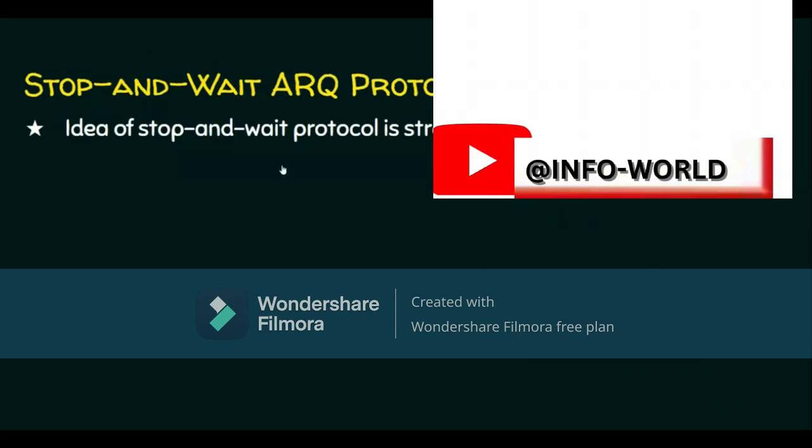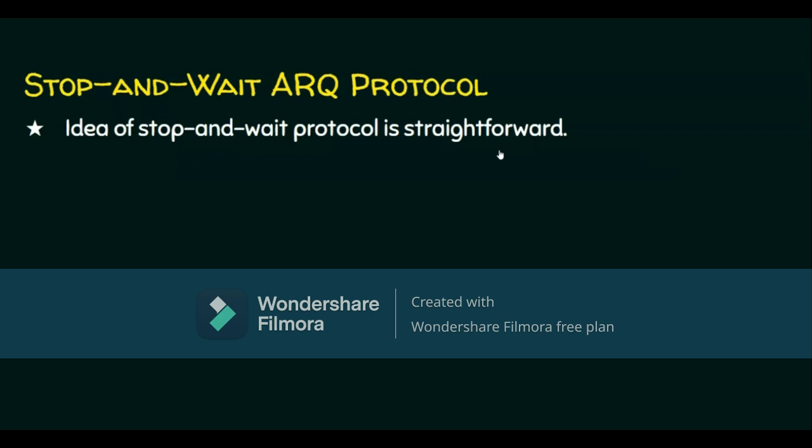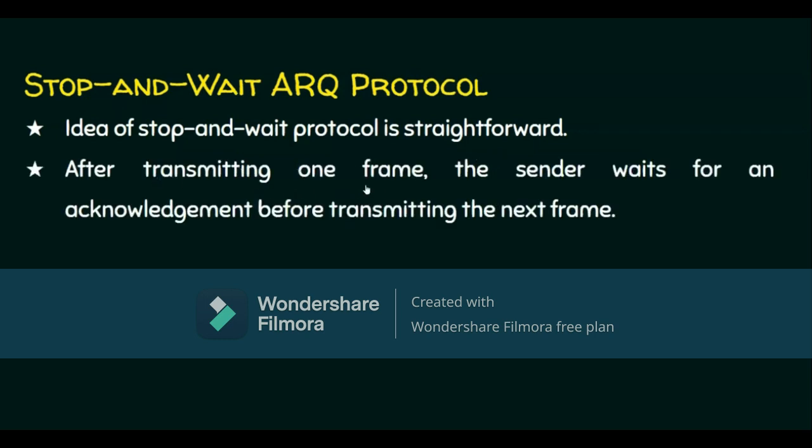It's a very simple protocol. So the idea of stop and wait protocol is very straightforward. After transmitting one frame, the sender waits for an acknowledgement before transmitting the next frame. Suppose the sender is sending one frame, and it won't send the next frame before receiving an acknowledgement from the receiver. But there are chances for the frame to be lost or the acknowledgement to be lost.